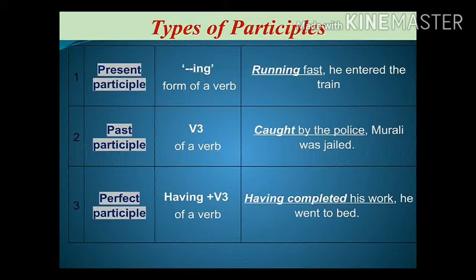In the first example, running fast, he entered the train. Here the present participle running is used in the phrase. The second example, caught, the V3 of catch is used. Caught by the police, Murali was jailed. In the third example, having completed his work, we have used having plus V3 of the word complete.